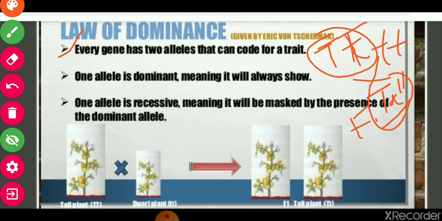Capital T small t genotype is crossed with this, and in F1 generation all the plants are tall. It means tallness is the dominant trait, but small t, the short trait, is recessive. It is not expressed in the F1 generation.